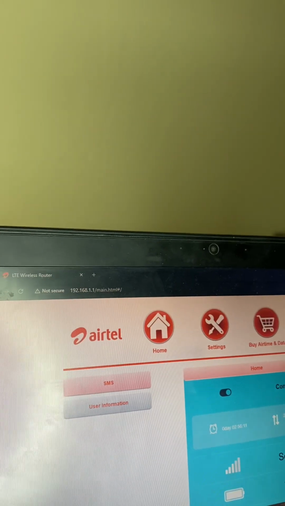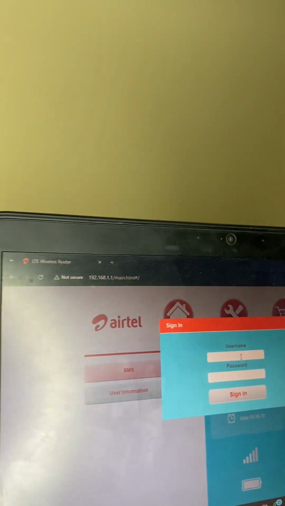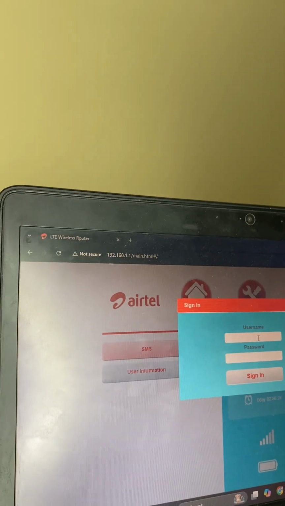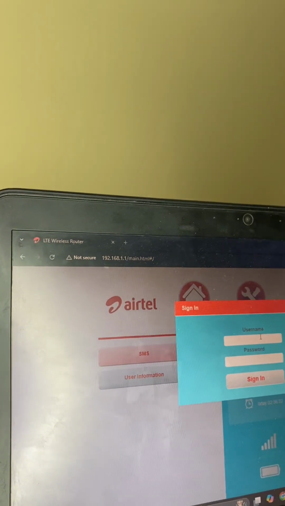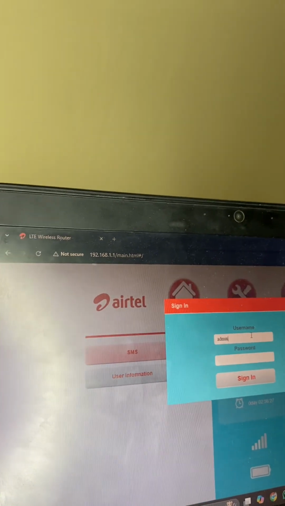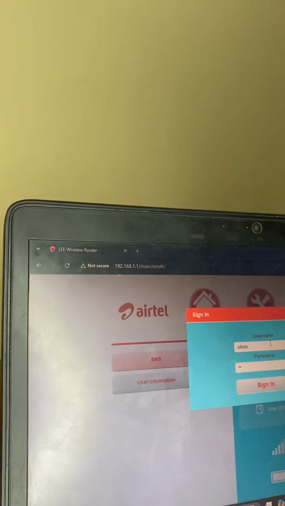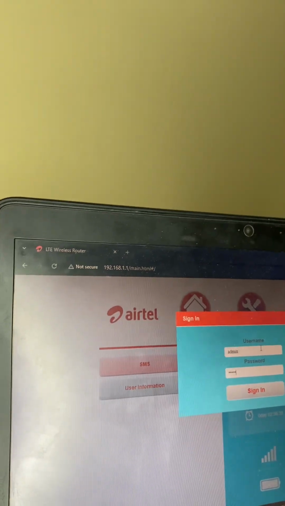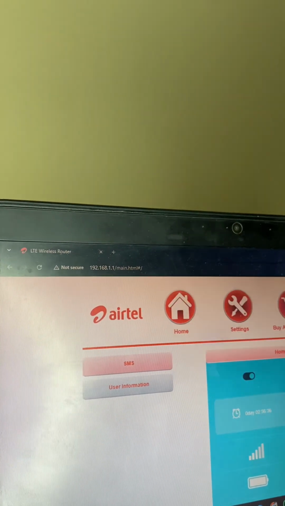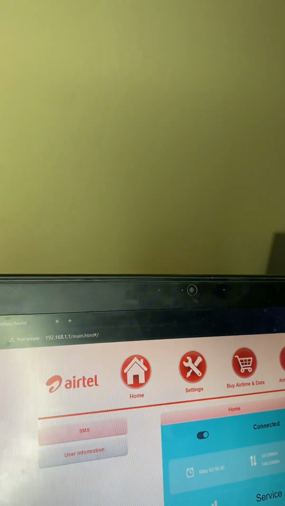You have to log in to be able to perform any hard reset when you're connected. The username is always admin. And the password is also admin.